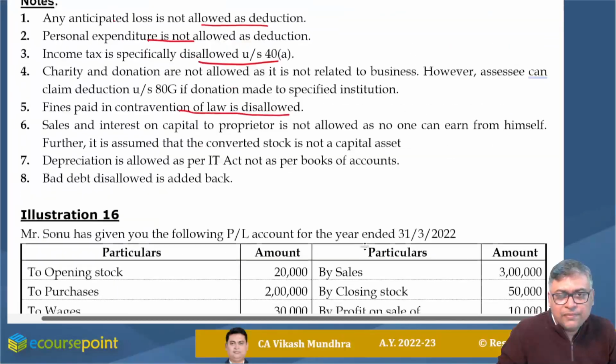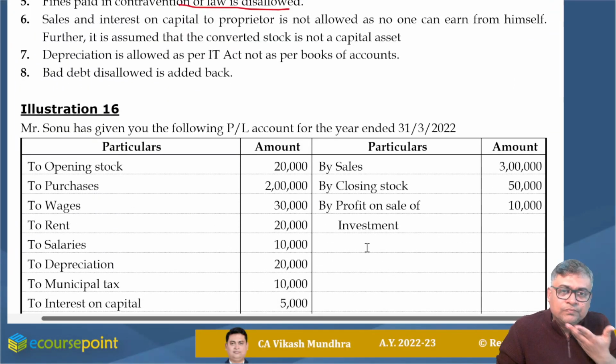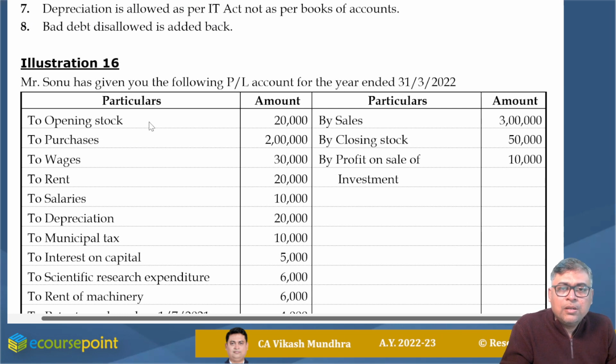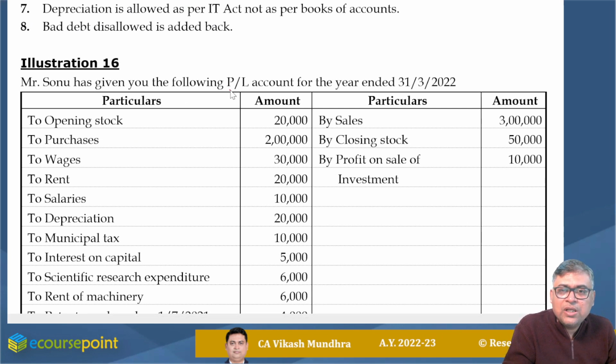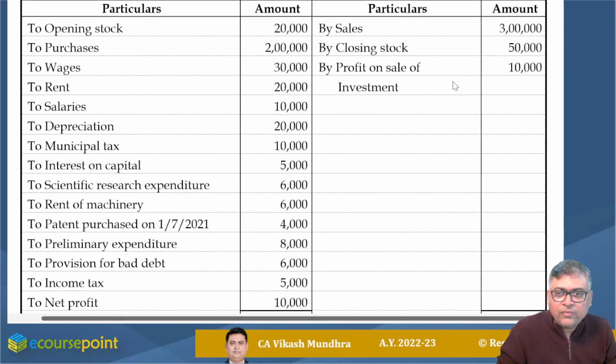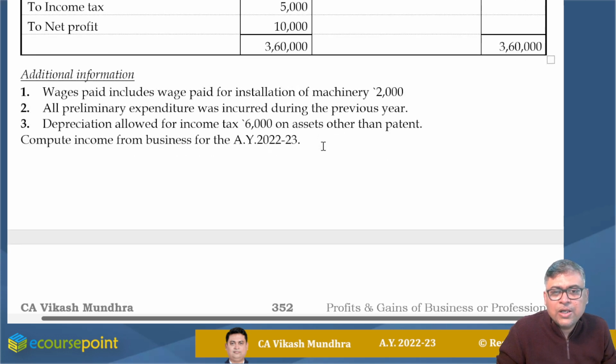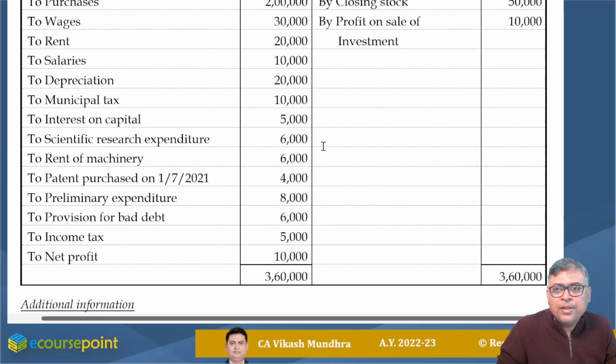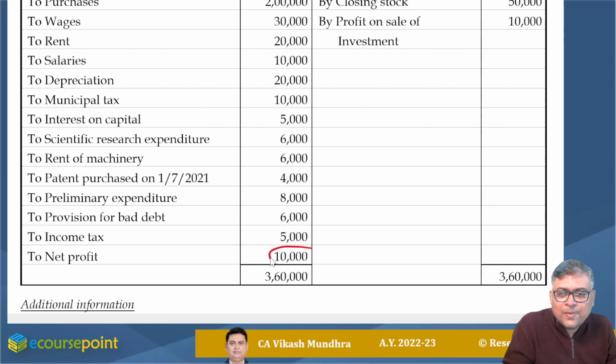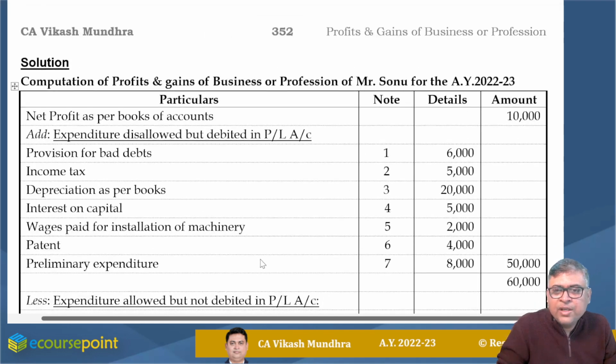Now I'm going to the second one. Mr. Sonu has given you the following PL account for the year ended 31st March 2022, with some additional information. We are required to compute income from business for the AY 22-23. In case of a PL, we will start with our net profit as per PL statement, that is 10,000. Net profit as per books of accounts, that is 10,000.